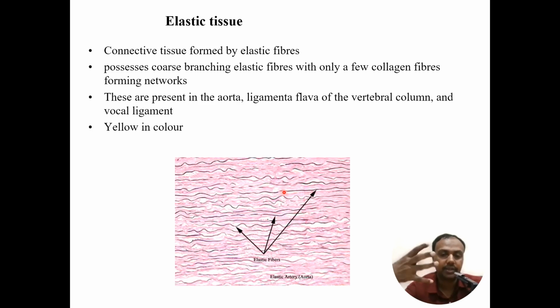And when there is diastole, that means when the heart is in the resting position for a short time, the aorta will come back to the normal position. It's like a spring. This is possible because of elastic tissue. Also, it is seen in the ligamentum flava of the vertebral column and the vocal ligament in the larynx. It is usually yellow in color.